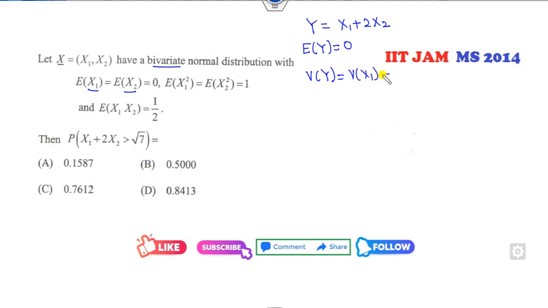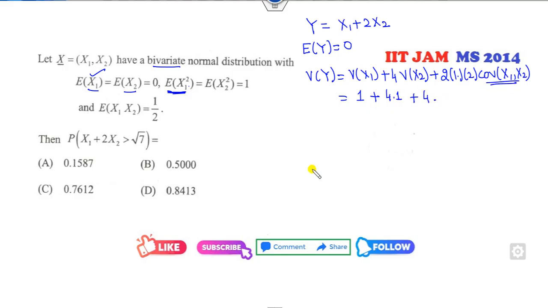Variance of x1 plus 4 times variance of x2 plus 2 times a b, 1 into 2, into covariance of x1 and x2. Variance of x1, because the mean is 0, so variance is 1. This is 4 into 1 plus 4 into covariance.